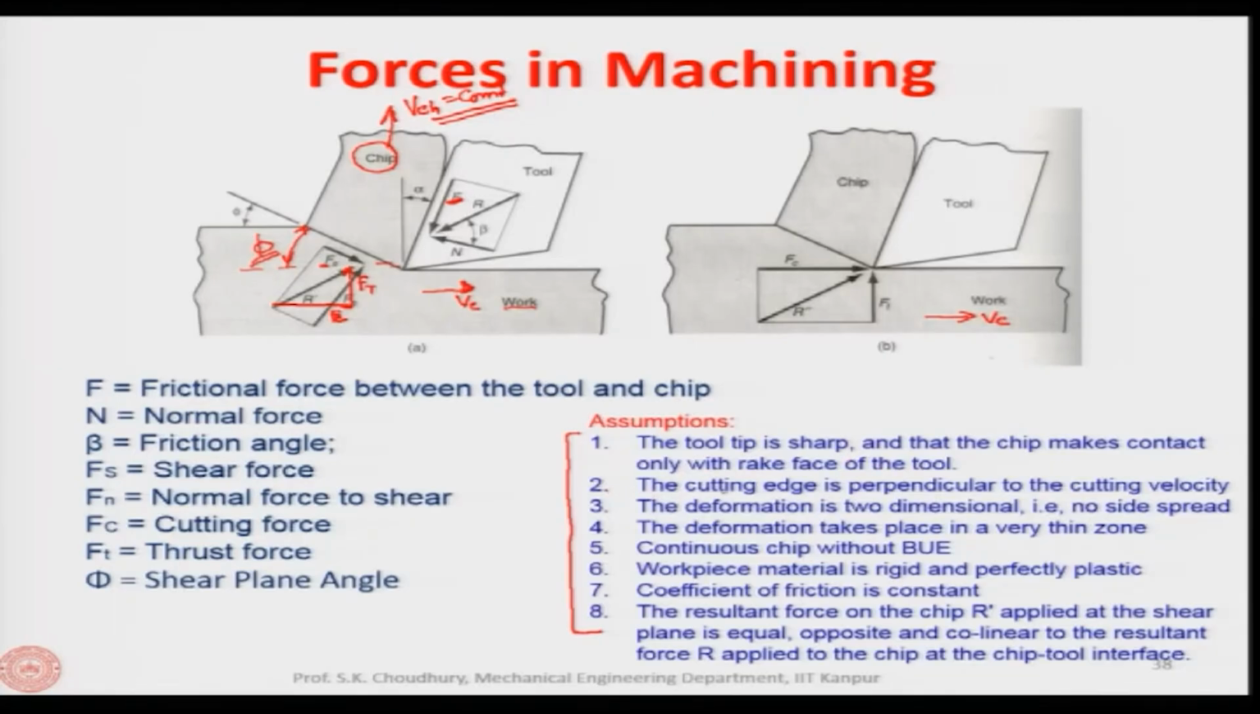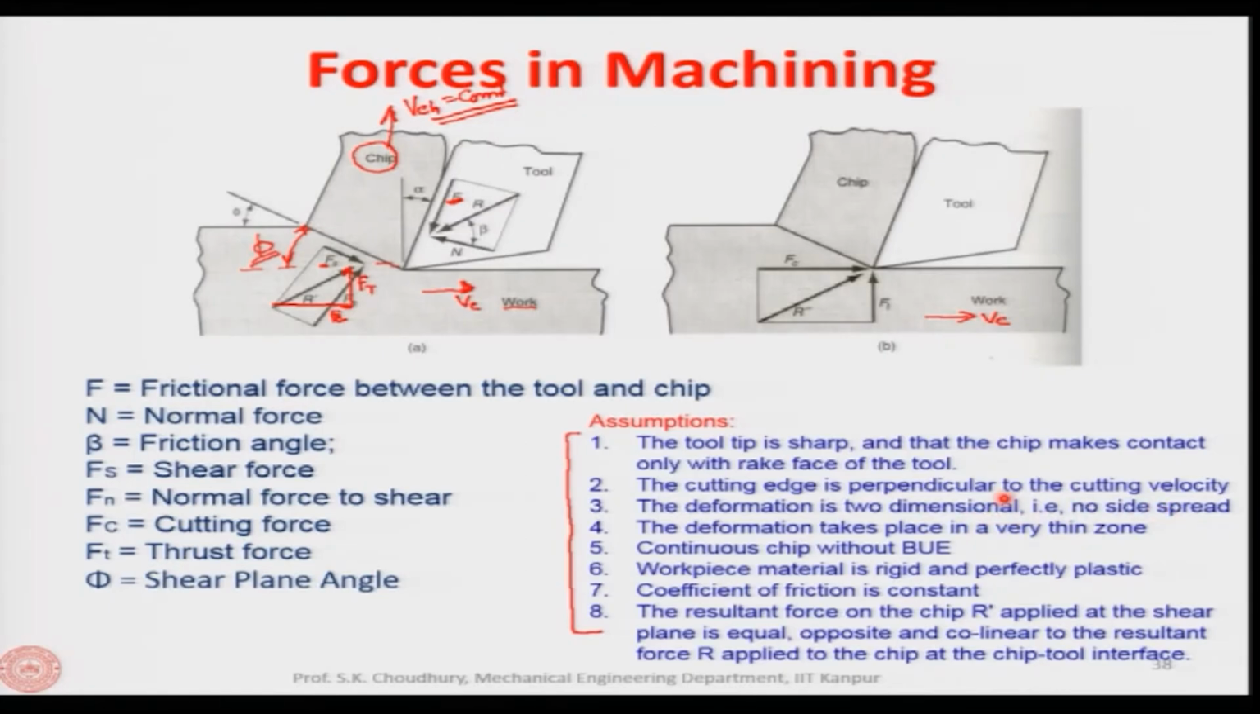Second assumption is the cutting edge is perpendicular to the cutting velocity, and if you remember, this is the one condition which is the condition for the orthogonal cutting. So, therefore, they are assuming that this is a 2-dimensional cutting or the orthogonal cutting. The third assumption they made is the deformation is 2-dimensional, what I said just now, that is no side spread. What does it mean, side spread?